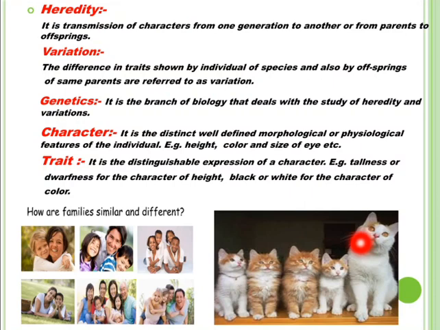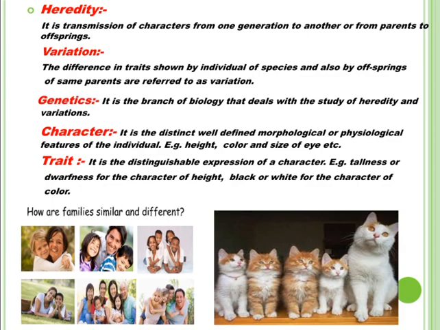So this is what makes difference between character and trait. Every character has different traits.